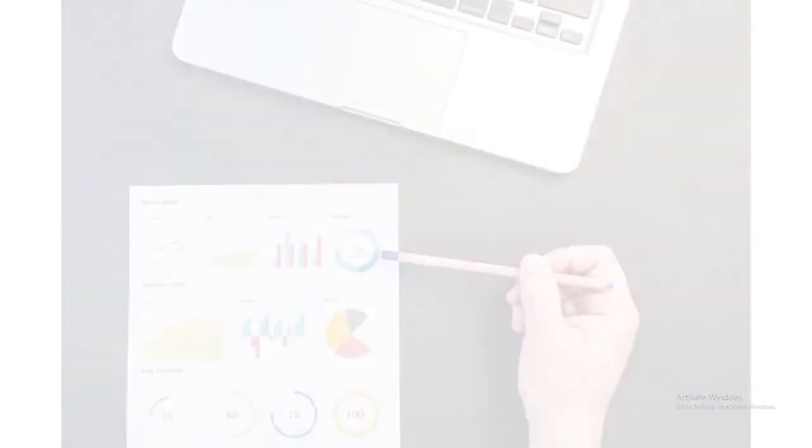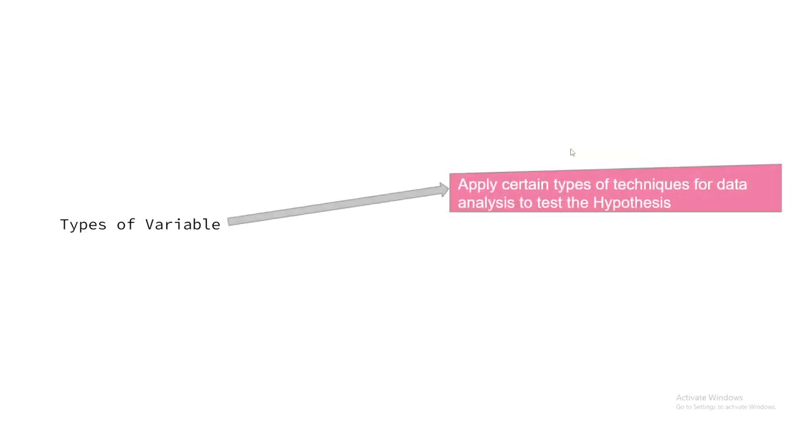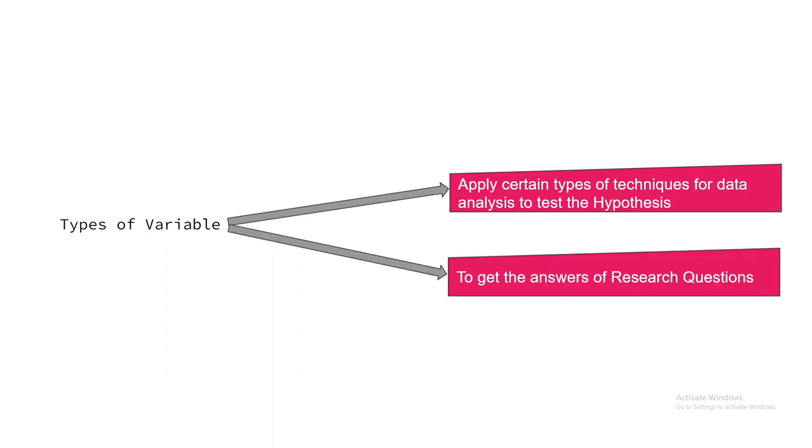Variables play an important role in most of the researches, especially in quantitative type of research, in which numeric or quantifiable data are gathered and analyzed. Researcher must have clarity about the variables while conducting such a research because type of variable guides to apply certain type of techniques for data analysis to test the hypothesis or to get the answers of research questions. Generally, variables are not considered in some of the qualitative type of research.